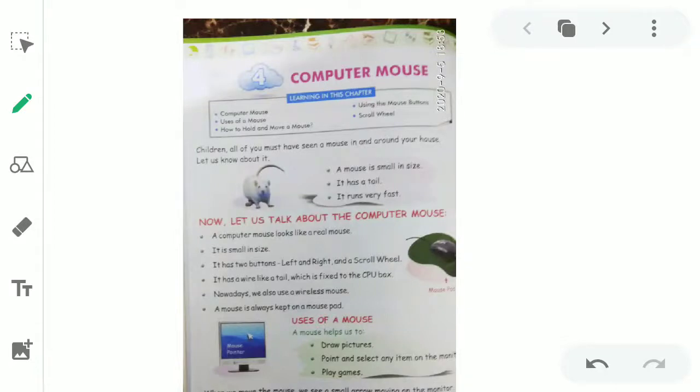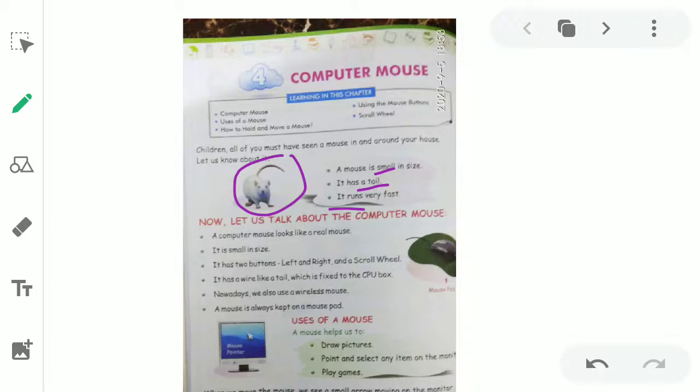Dear kids, as you can see in the picture, there is a mouse here. We all know that a mouse is an animal and it is very small in size. It has a tail and it runs very fast. You must have seen a mouse around your house, in your house, or in your neighbors'. It can be white in color and it can be brown in color. Basically, we see the mouse which is brown in color.